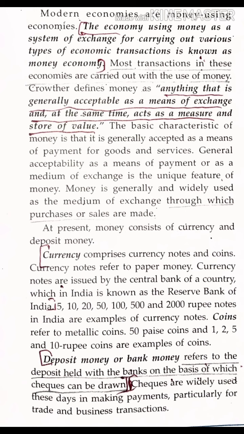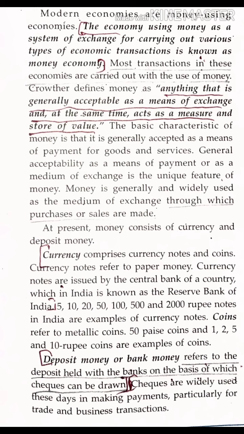Measure means as a helping hand, and store of value means you can store it for a long time. If you have currency or a coin, you can store it for a long time, right? So right now I can store it and use it for the future. So that type of commodity is known as money.